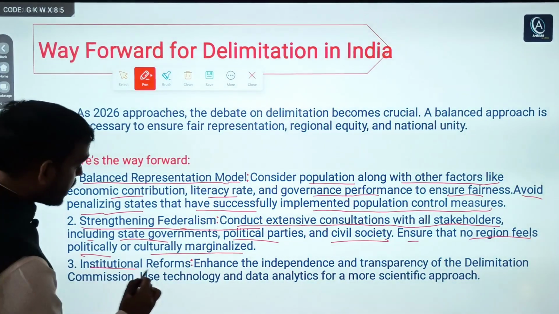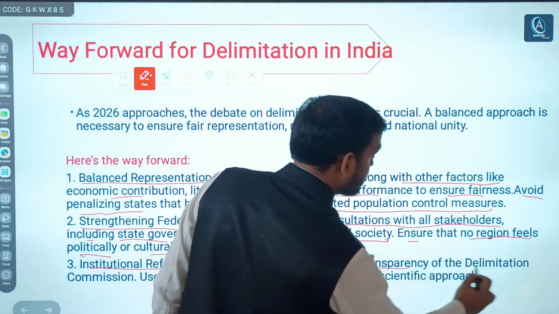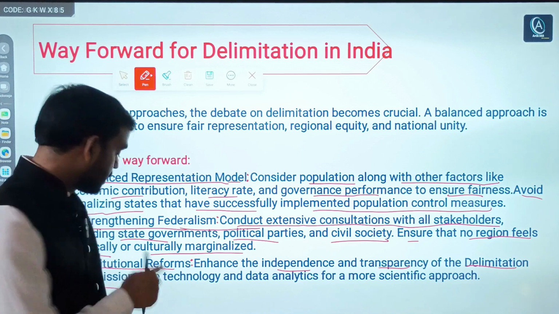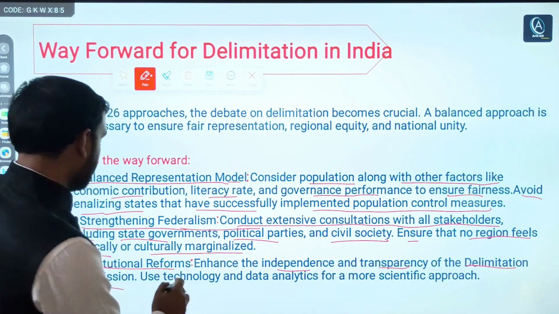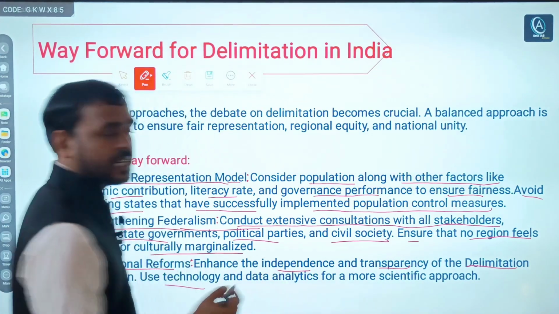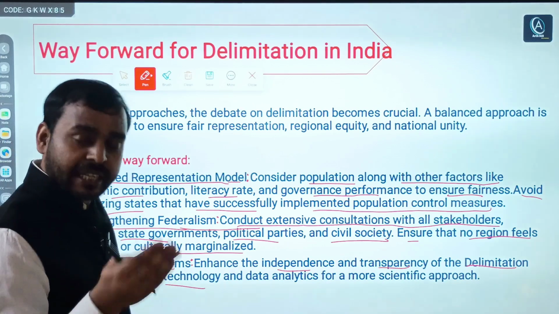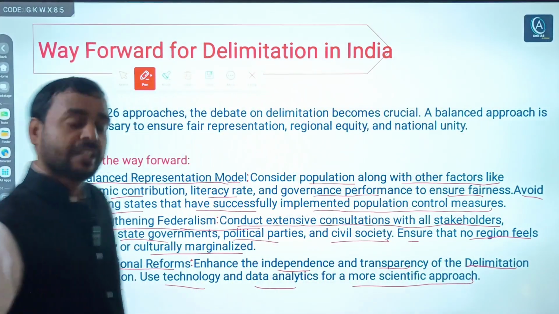Lastly, institutional reforms. Which kind of institutional reforms? For example, enhance the independence and transparency of the Delimitation Commission. Obviously, these are called institutional reforms. The same point can be written in your governance topic. Use technology. Technology like what? Latest technology, AI and other advanced tools, data analytics for a more scientific approach.